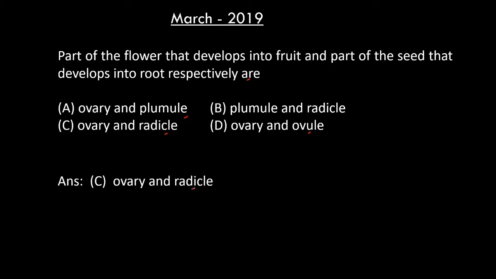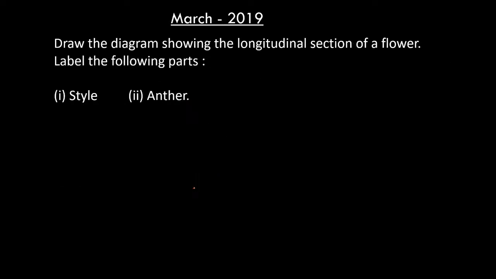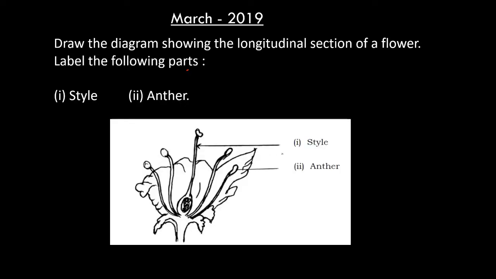Ovary and radicle. Second question from March 2019 is, draw the diagram showing the longitudinal section of a flower. Label the following parts. First one style, second one anther. Here 1 mark for drawing and half mark for labeling each part.